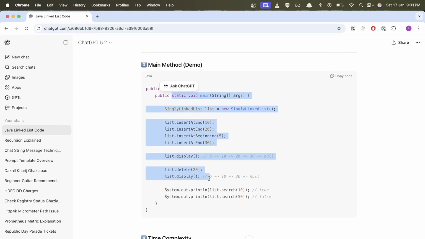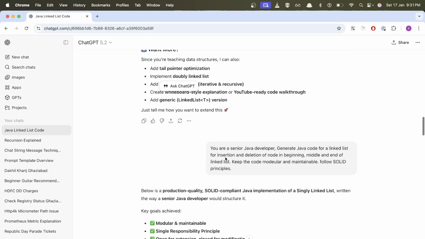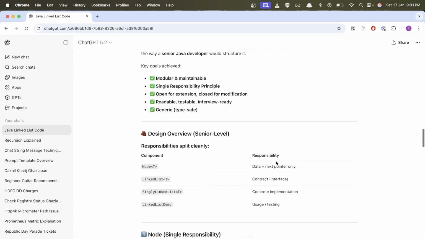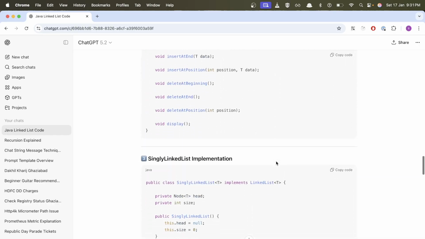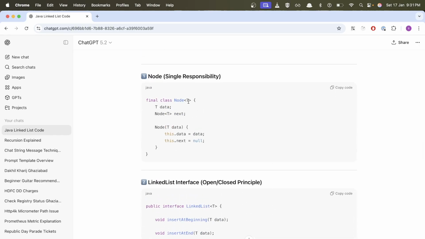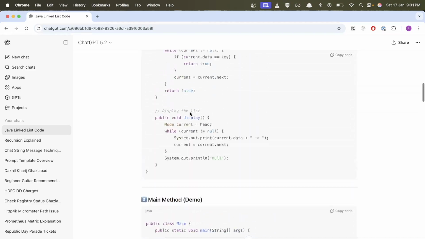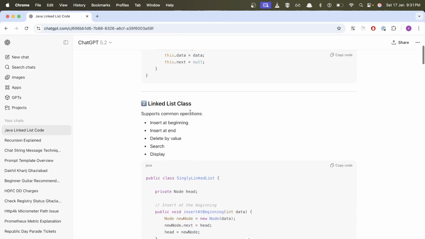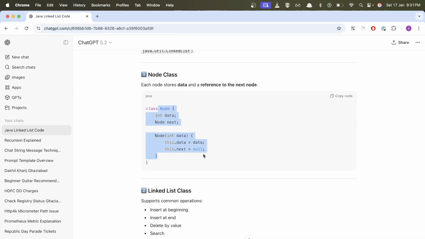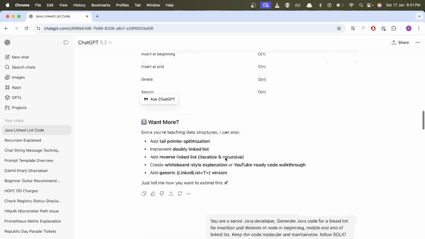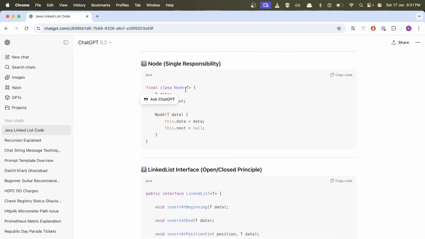And this is just a demo, a main class. Now because I have provided this role and I have given some instructions like to keep the code modular and maintainable, SOLID principles, and all that, you can see the code is written way differently from before. Now it has a node class which is generic. I think last time it was not generic. Let me check. Yeah, this is not generic, right? So now it has provided you a generic class and a generic node class.